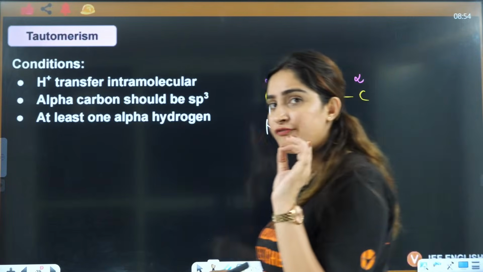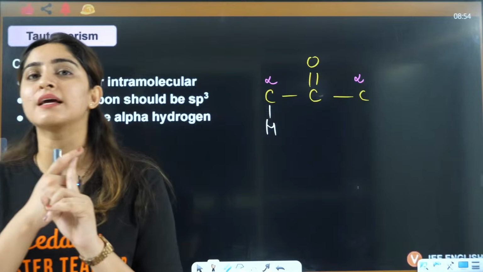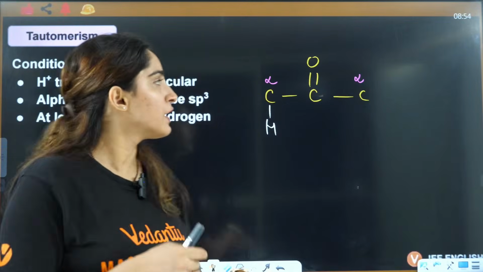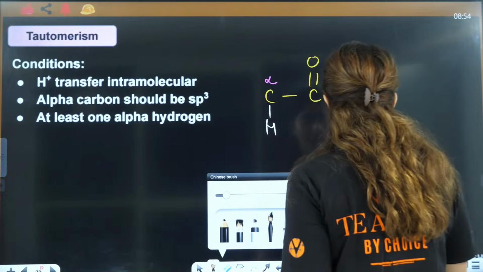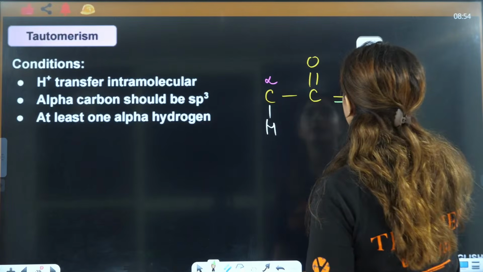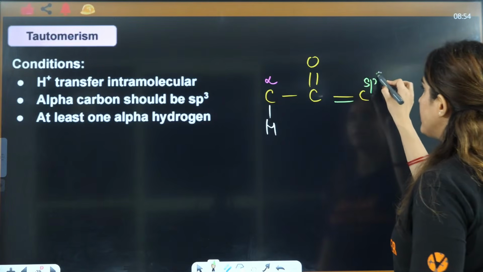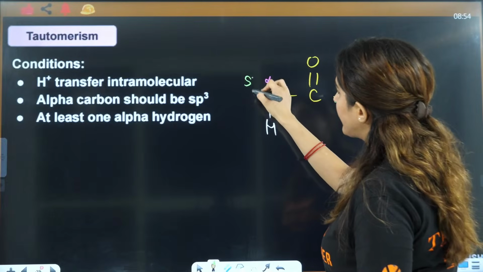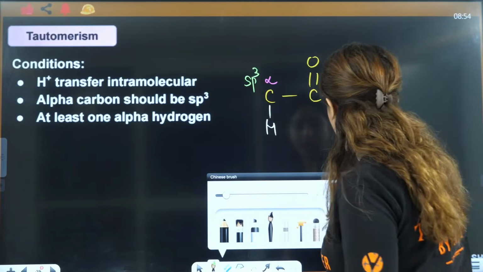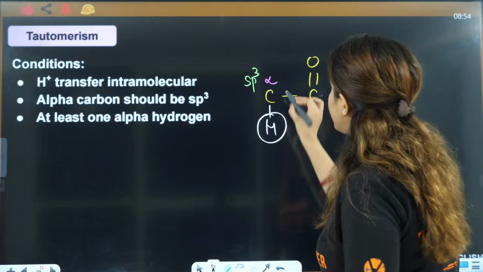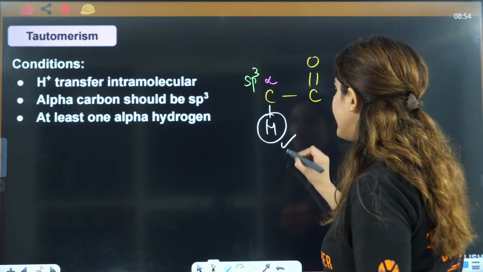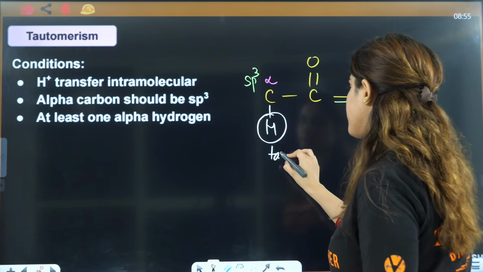On any alpha position, even if you have one single alpha carbon. Even let's say here you don't have alpha carbon, here you have alpha carbon which is sp2. Then if in this particular case it is sp3 and it has 1 hydrogen, then from this particular site it will show tautomerism.